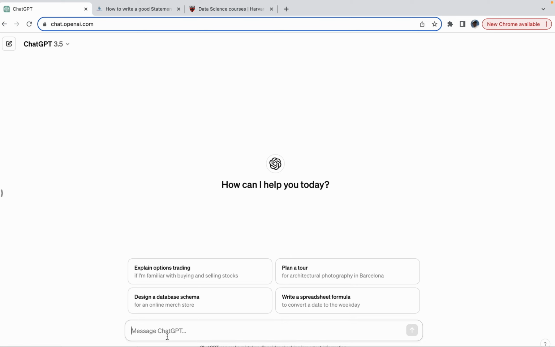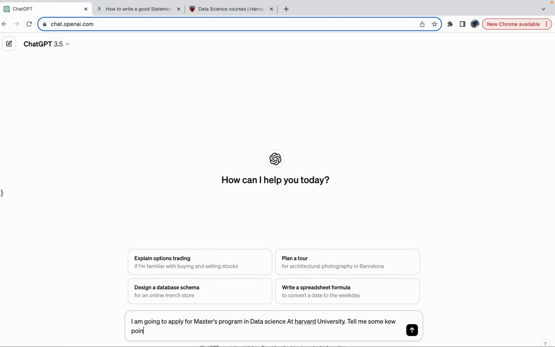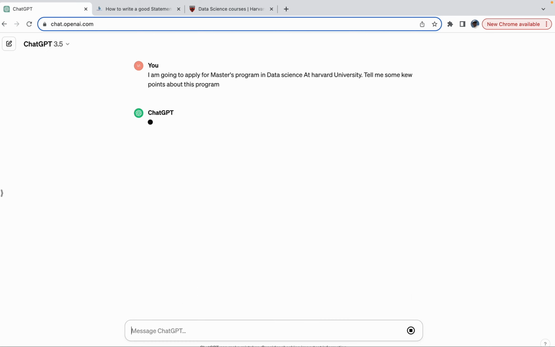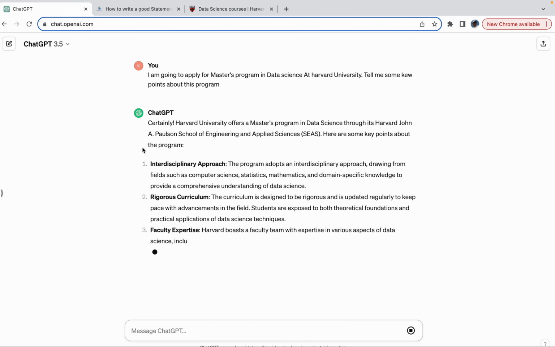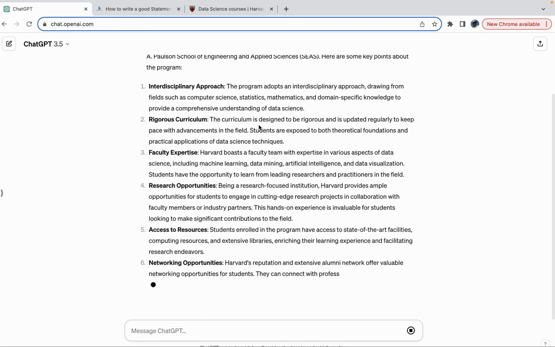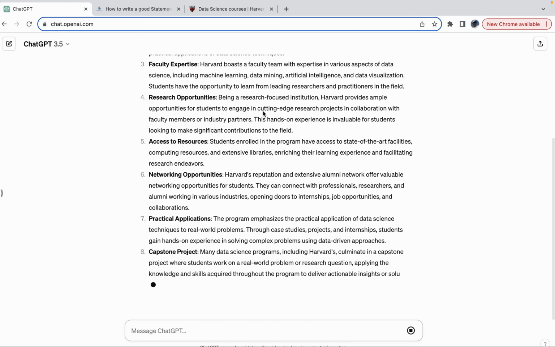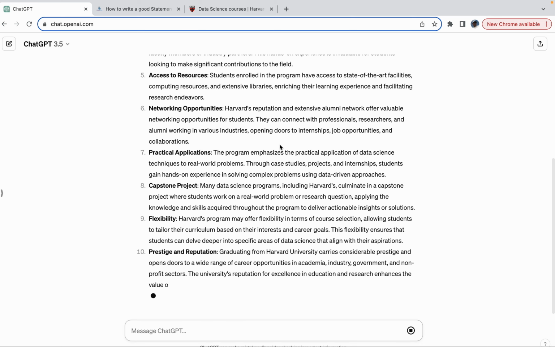So I'll just start with: I'm going to apply to a master's program in data science at Harvard University. Tell me some key points about this program. Again, you cannot just rely on what this is telling you because it could be outdated and you'll have to go to the websites, but this gives you a high-level idea, a summarization.